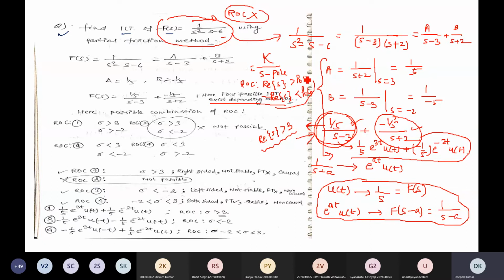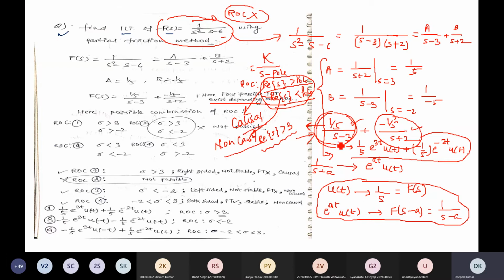This is simple and short. Either real part greater than pole or real part less than pole. For what condition will it be greater than pole? If the signal is considered causal. When will it be less than pole? When the signal is considered non-causal.